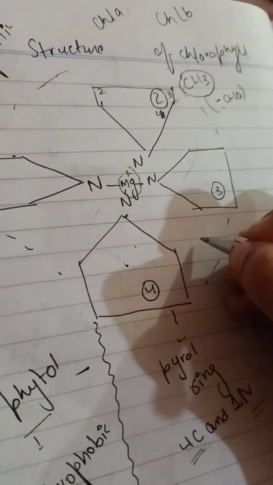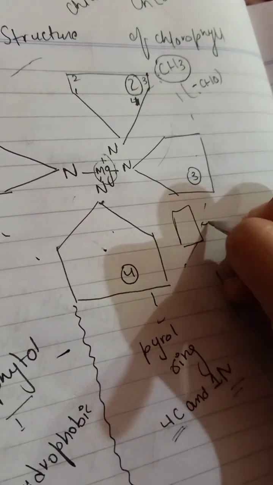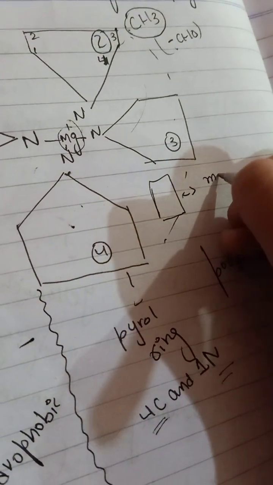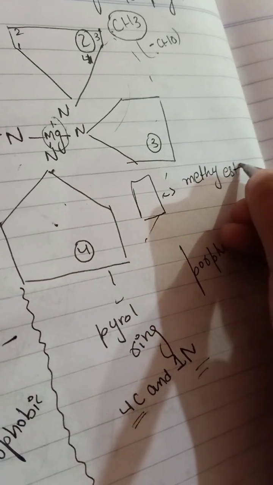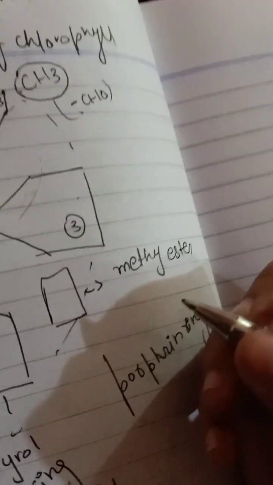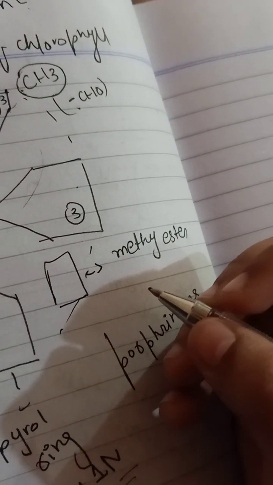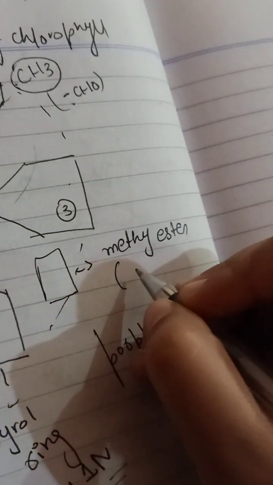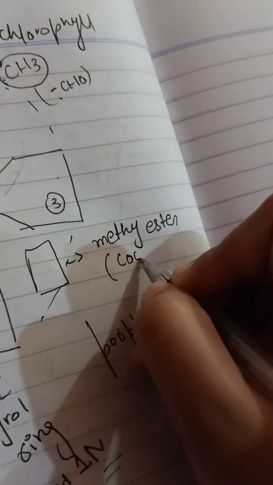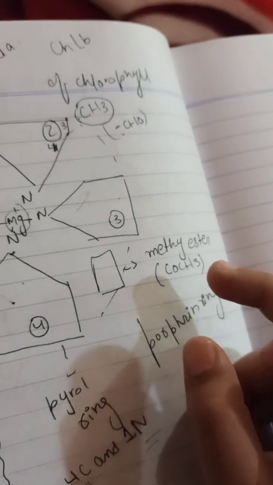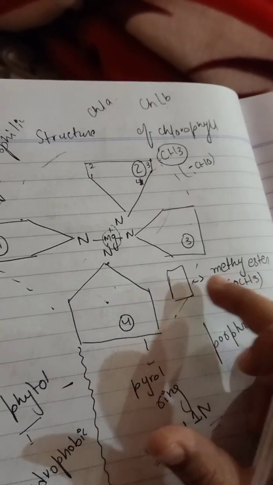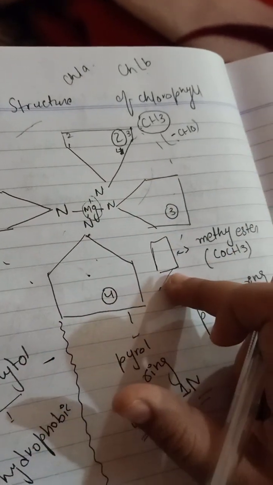One more ring is attached, that is called the methyl ester ring, or cyclopentanone. The formula of this is COCH3. Okay, this is the fifth ring which is connected to the structure of the chlorophyll too.